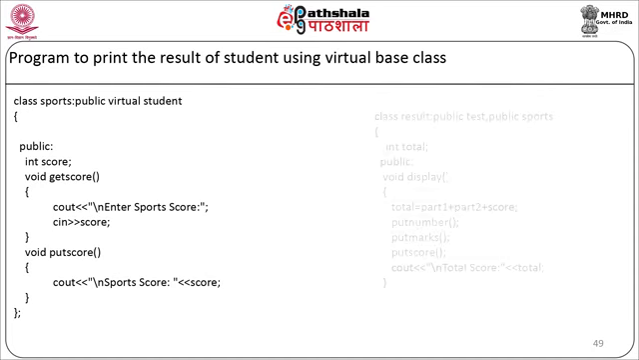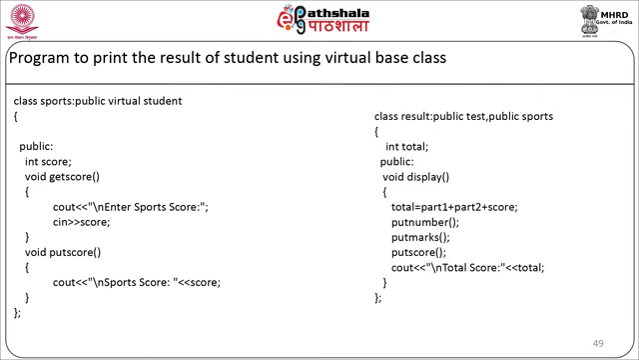Now we will start with our last class, class result: public test, public sports. Here the total is by default private. In the public section we are going to have a member function display, which will have total equal to part1 plus part2 plus score. Then we are going to call the member functions putNumber, putMarks, putScore, and then display the total score on the screen. Our display function will end, and our class will end.